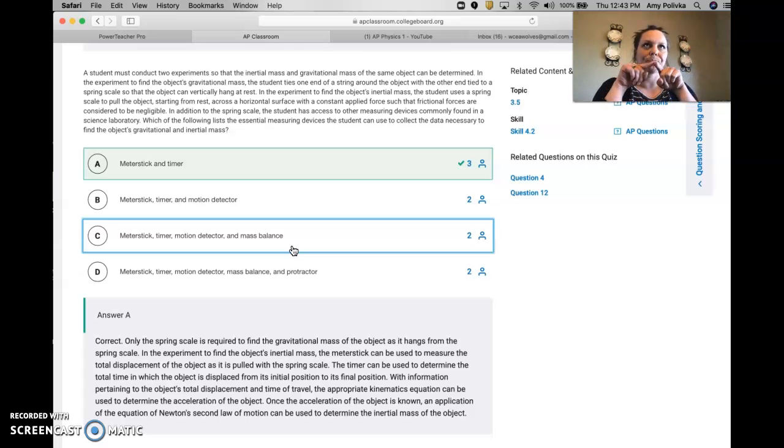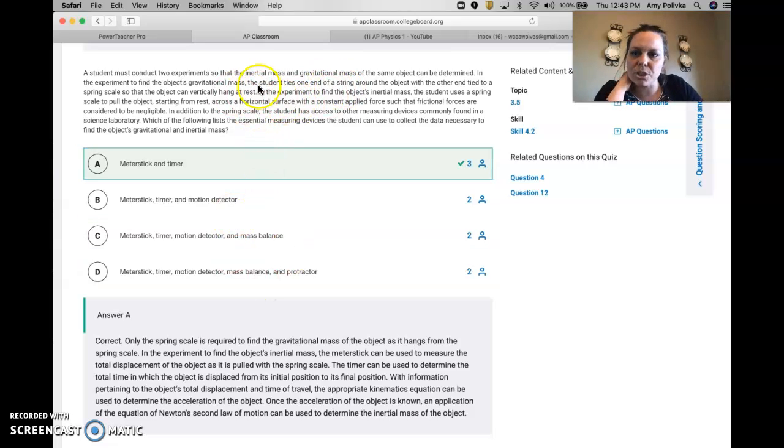Remember, inertial mass is the mass when it's perfectly horizontal. Gravitational mass is when it's perfectly up and down vertical. So if those two words threw you off, go back to Unit 2, I believe, is when we talked about inertial mass compared to gravitational mass.